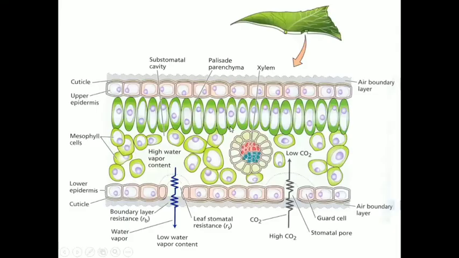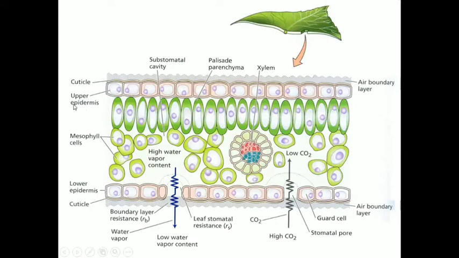Then this is the figure. From this figure, we understand how the transpiration process occurs in a plant, particularly from the leaves. So this is the arrangement of cells in the leaf. The first layer is called the cuticle layer. Then this layer is called the upper epidermis.